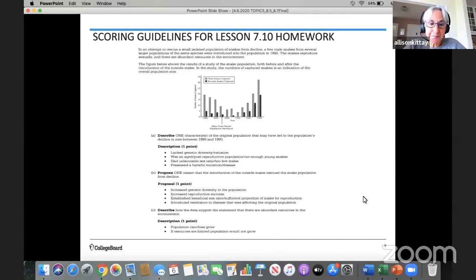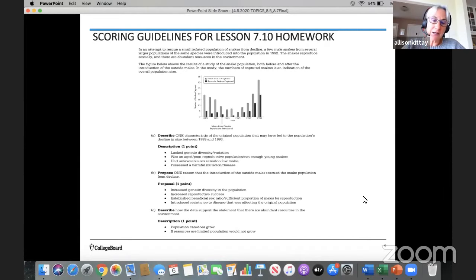The second part, propose one reason that the introduction of the outside males rescued the snake population. Again, any one of those bullet points would earn the point. So those new males could have increased the genetic diversity in the population. They could have increased reproductive success. They could have established a beneficial sex ratio or introduced resistance to disease that was affecting the original population.